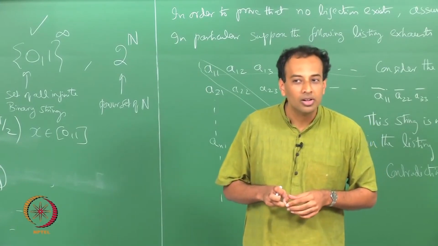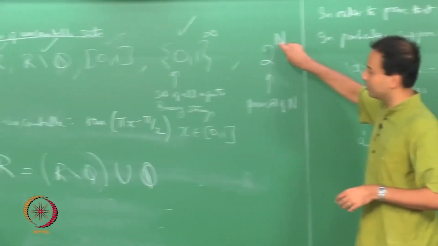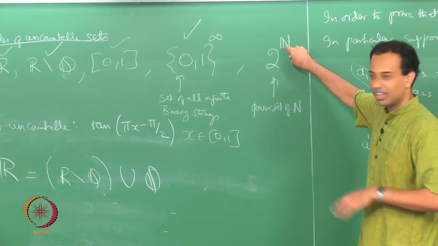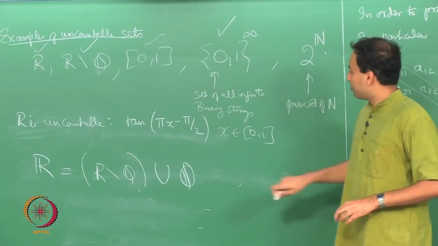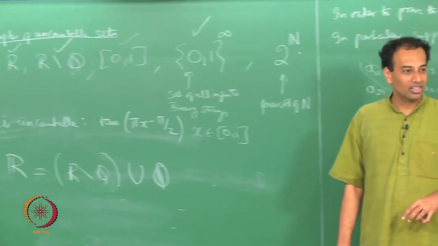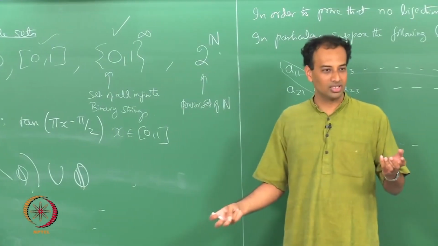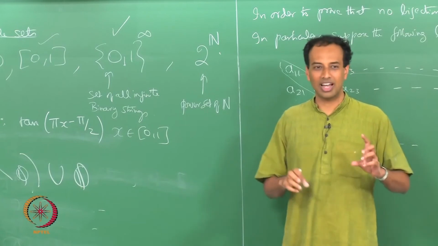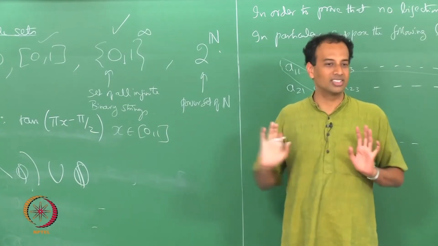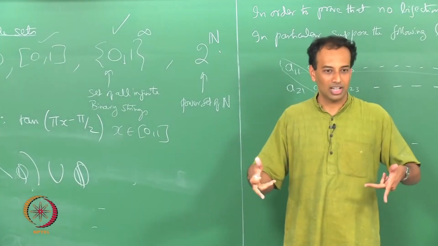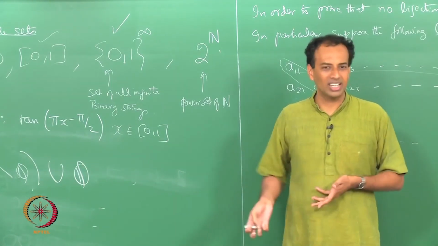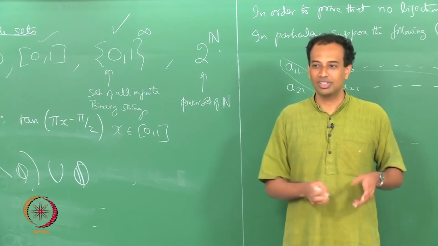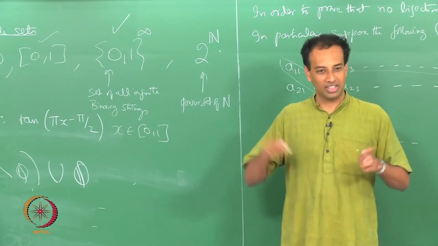I have no bijection for that. So, you have to create a bijection between this and any of these. Actually, you can create a bijection with this. After all, if you take any subset of natural numbers, for each natural number it either leaves it out or takes it. If it leaves out that natural number, put a 0; if it takes it, put a 1.